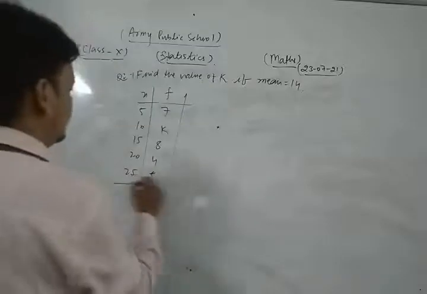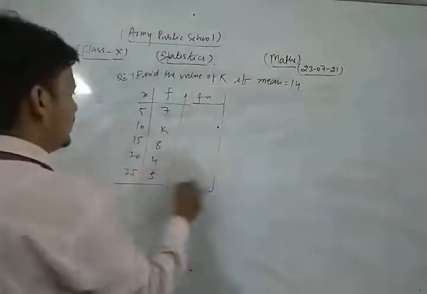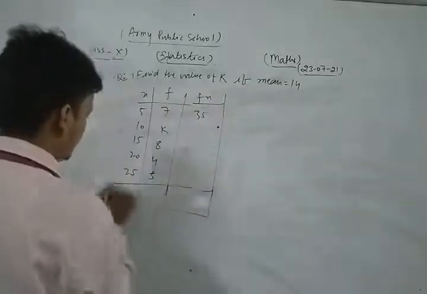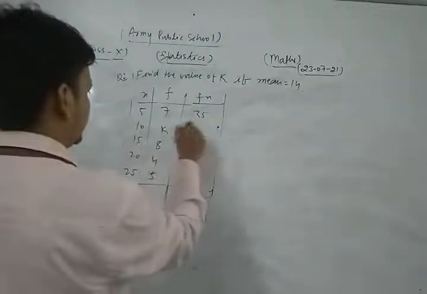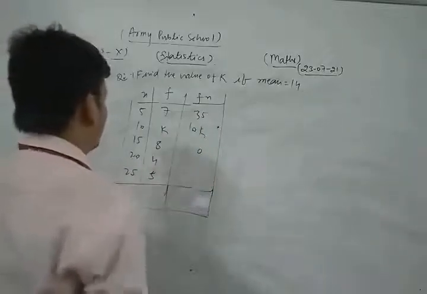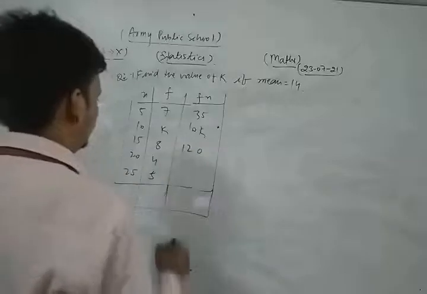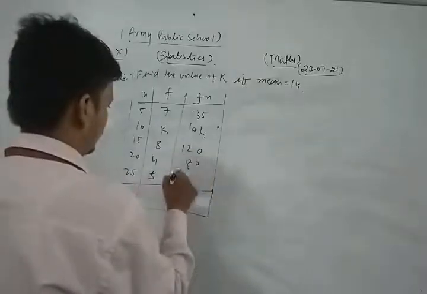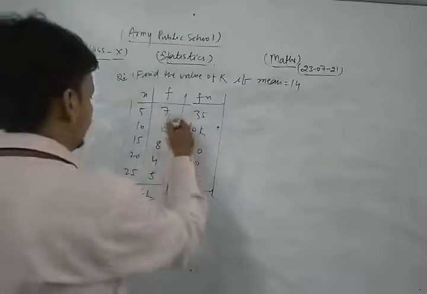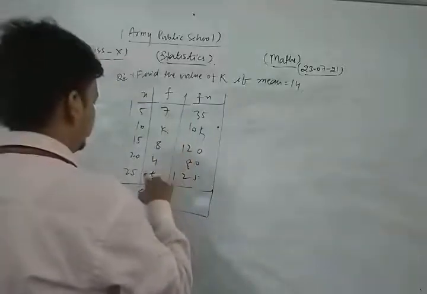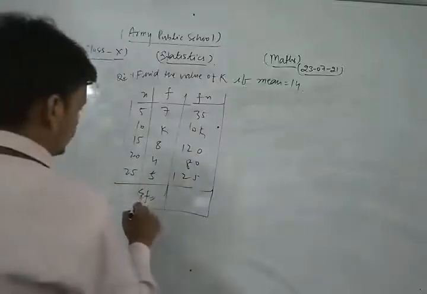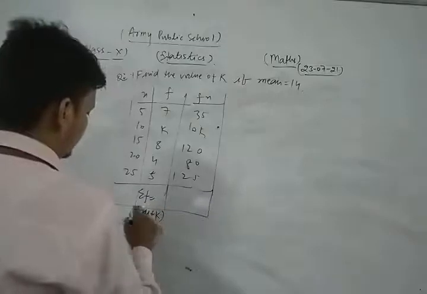Now first of all we find f into x. So for f into x we get 35, 10k, 120, 80, 125. Now this is sigma f. We add them, we get 24. This is 24 plus k.